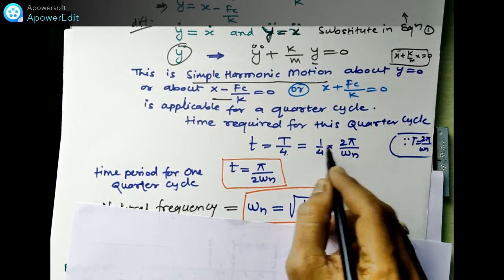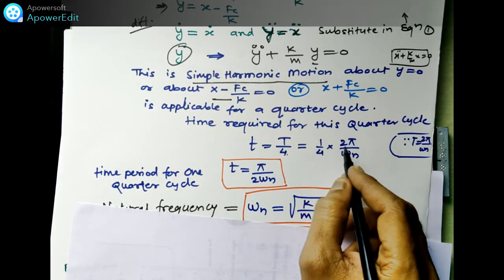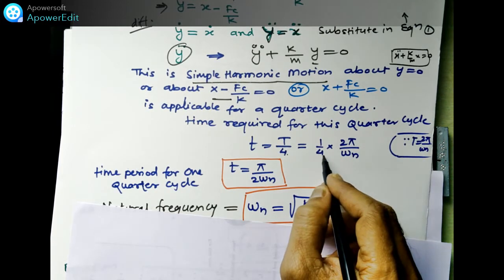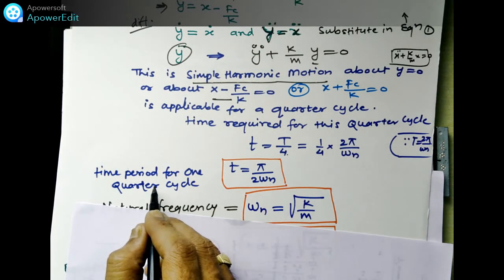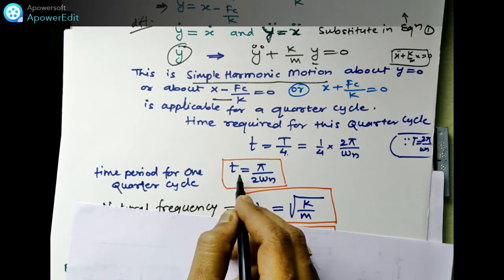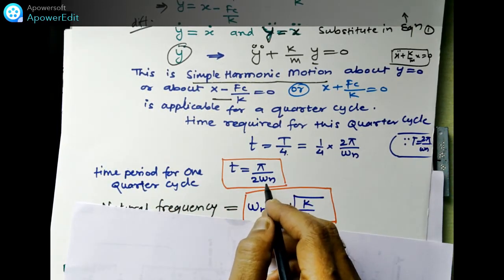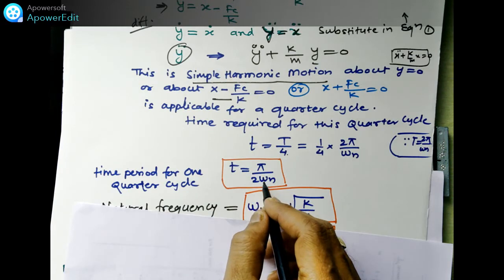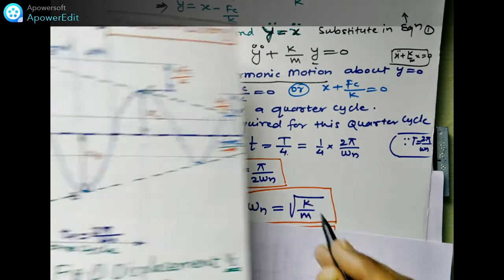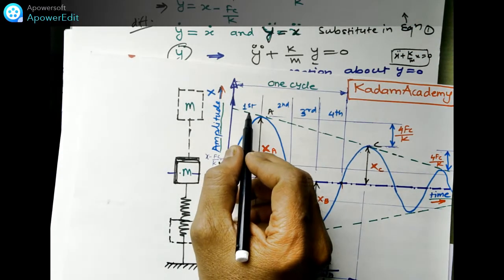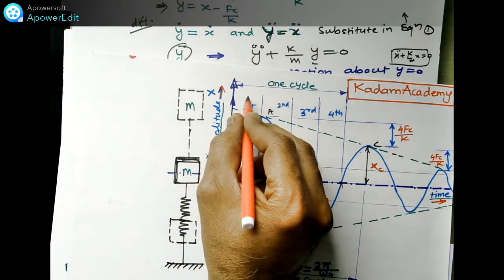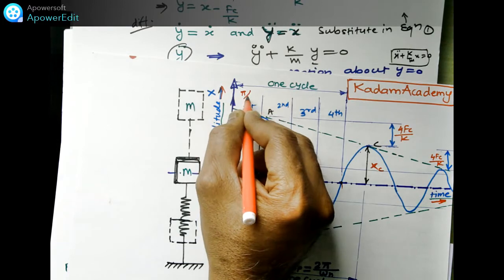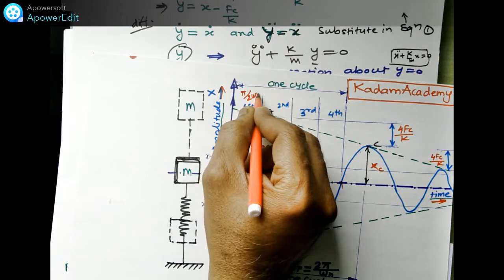So what is T? T is 2 pi by omega n, into 1 by 4. So the time period for one quarter cycle is pi by 2 omega n.